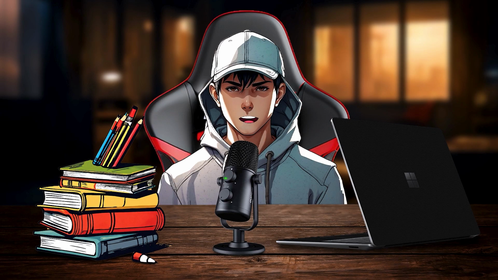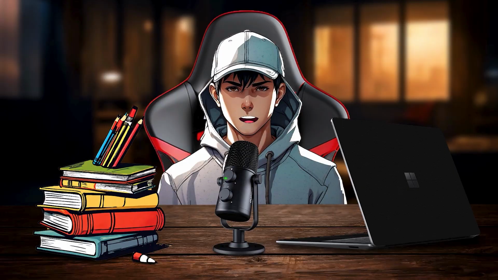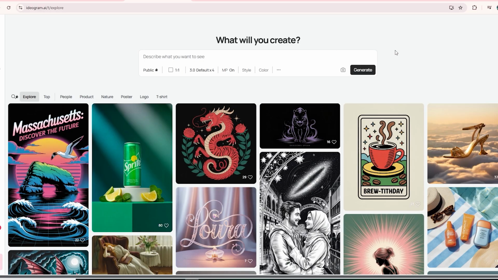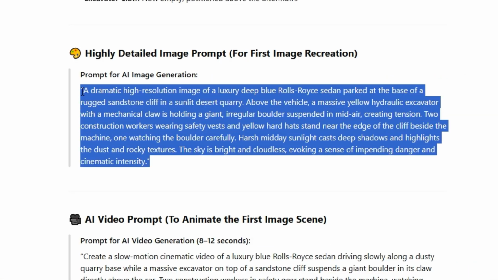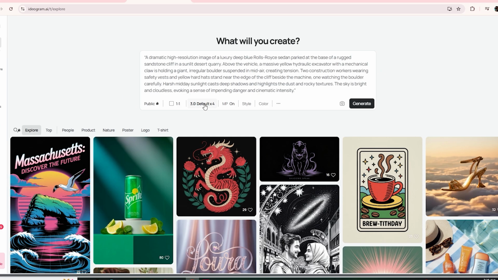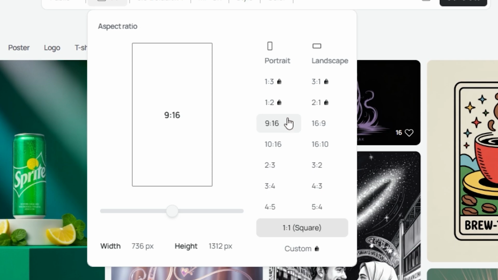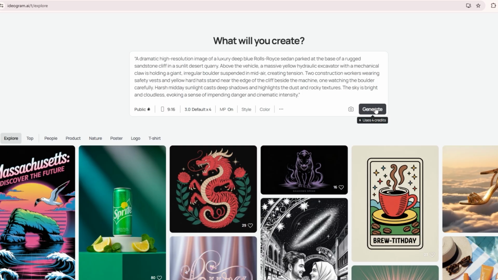Now that we've got our Hollywood-level prompts from ChatGPT, it's time to turn that text into a jaw-dropping image. For that, we're using iDog, one of the easiest and most impressive AI image generators out there. You can use Pickleman if you want, but this tool is your best friend for turning text prompts into pure visual fire. Here's what I do. I take the image prompt that ChatGPT gave me, the one based on our first screenshot, and paste it right into iDog. Now, and this is important, set the aspect ratio to 9:16. That's the perfect format for TikTok, Instagram Reels, and YouTube Shorts. Once you've got the prompt in and the format set, go ahead and click Generate.